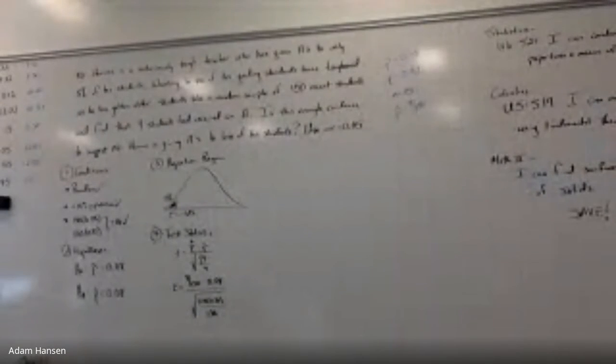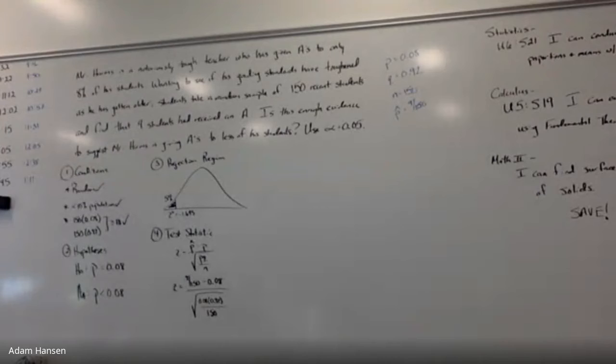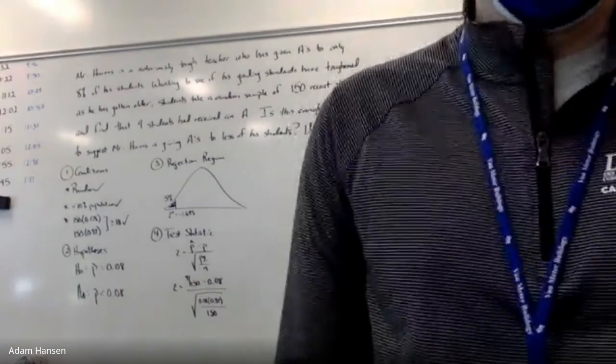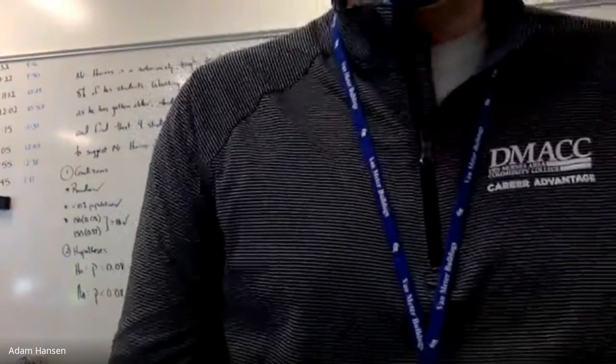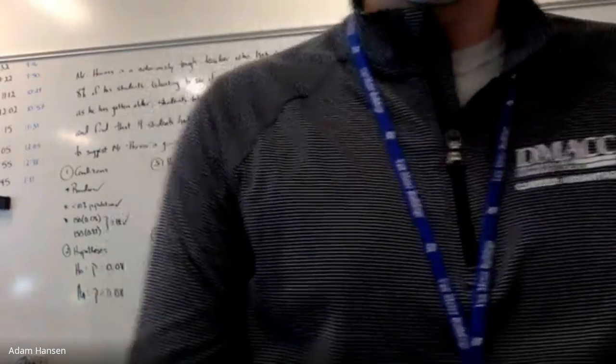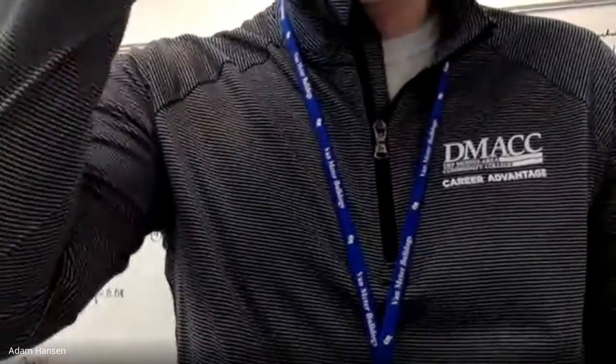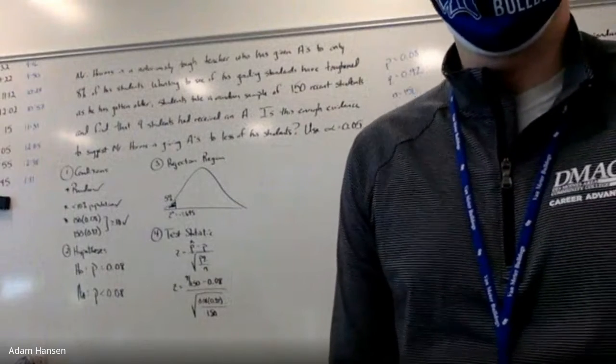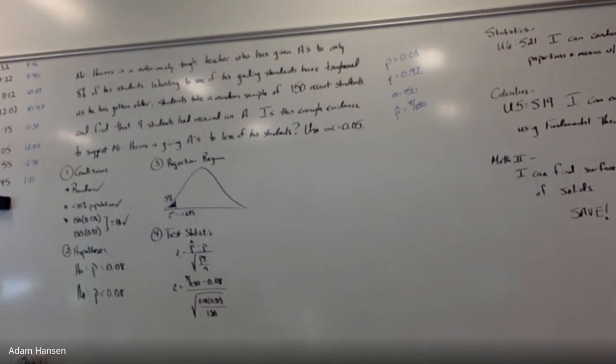See what we get. About negative 0.90. See if you can match what I have up on the television.